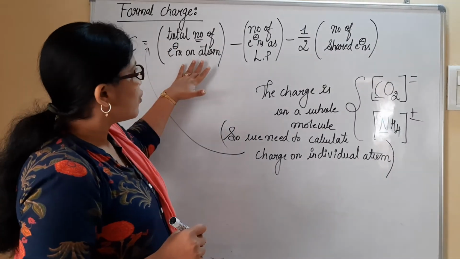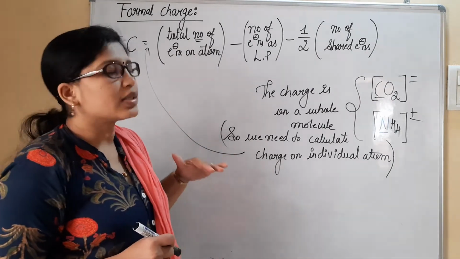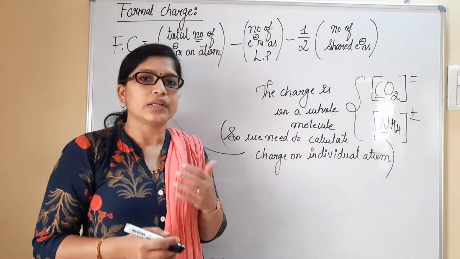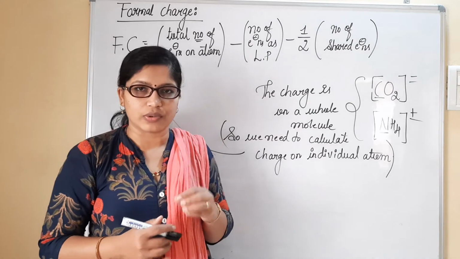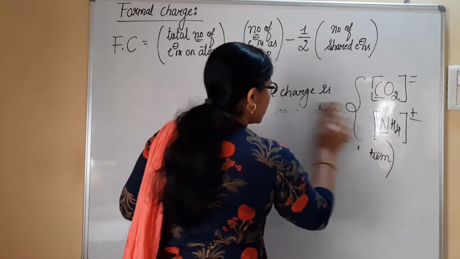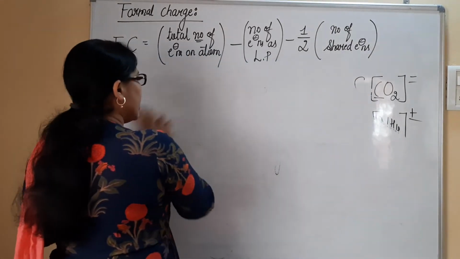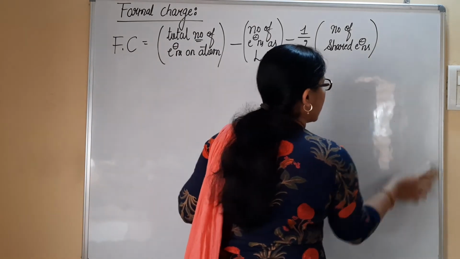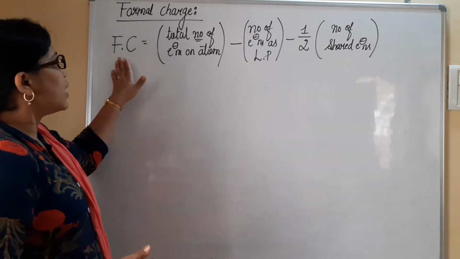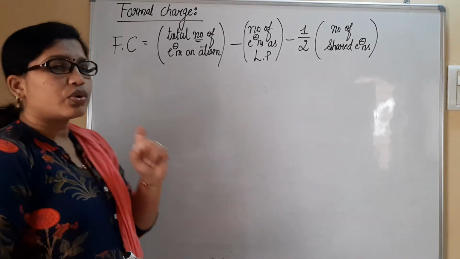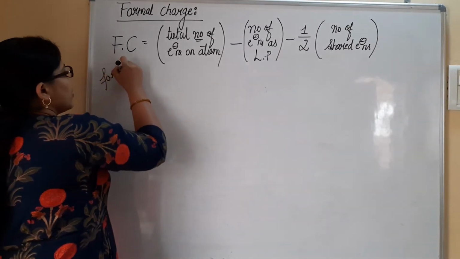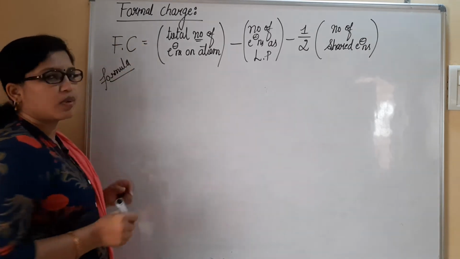I'll explain this formula first and we will consider examples that make us still more confident in calculating the formal charge for a given molecule. So let us understand that. Have you all understood what we mean by formal charge? The charge present on an individual atom can be calculated and that is going to be referred to as formal charge. So formal charge, referred to as FC. This is the formula you need to learn by heart. This is the formula to calculate the formal charge. You have to learn it by heart.